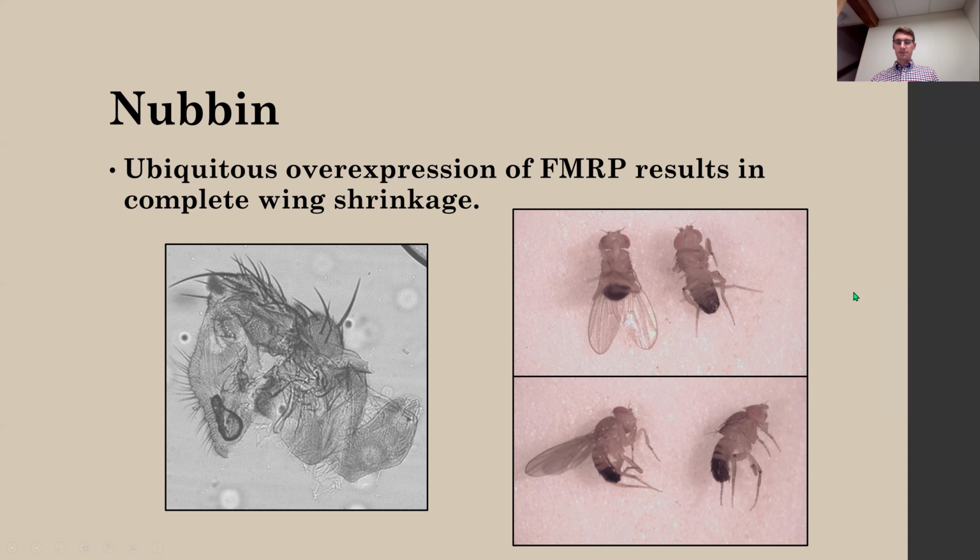And on the right, you can see some unaltered adult flies. On the left is the control, and on the right is the experimental. In the control, you can see the fully formed wing structure, but then on the right, in the nubbin flies, there's only a very small wing shown here. And in this view, you can hardly see the wing at all.